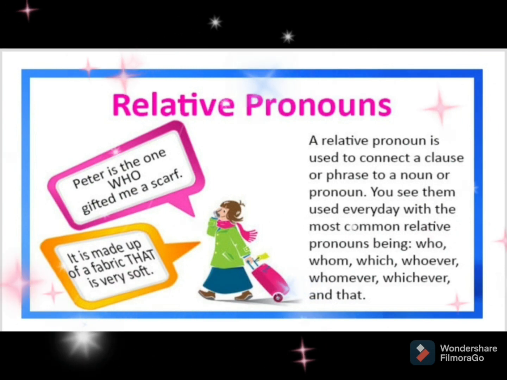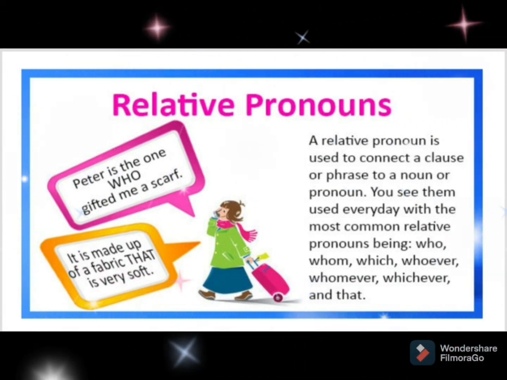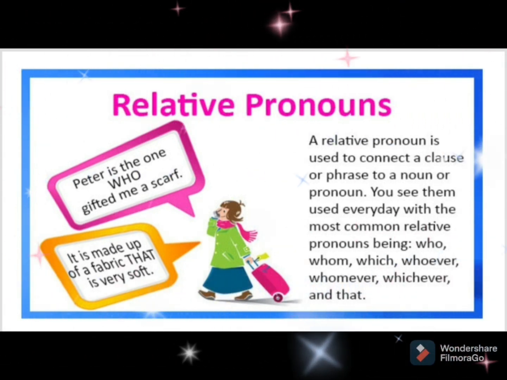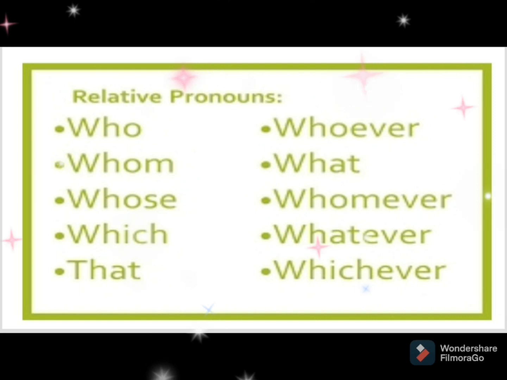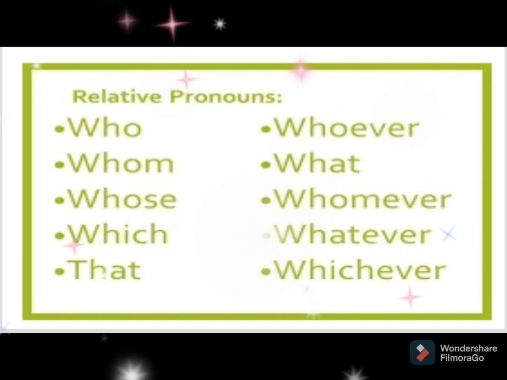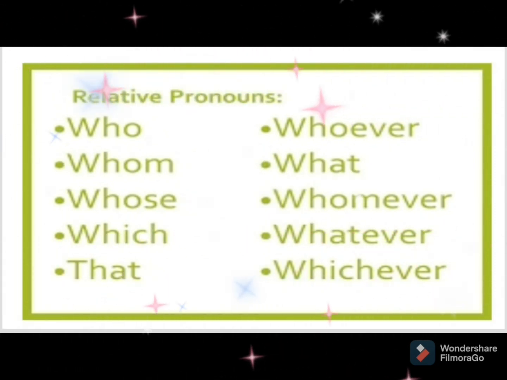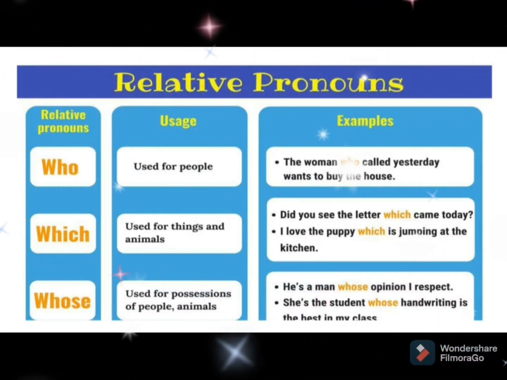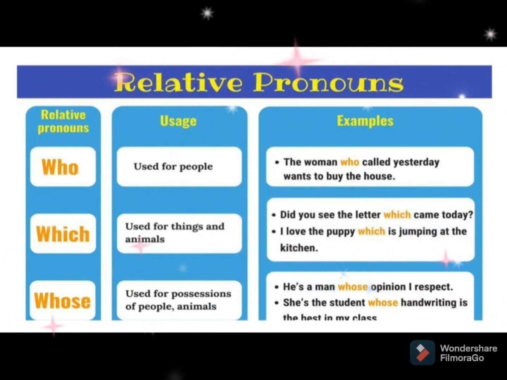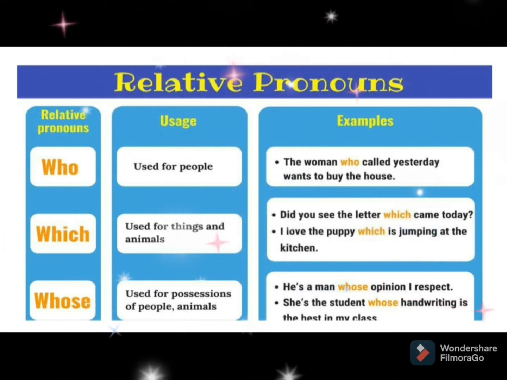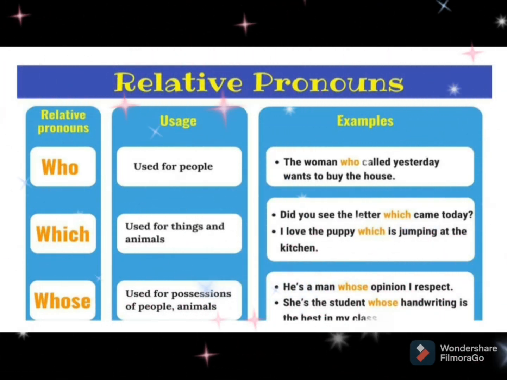The last kind of the pronouns is relative pronoun. The name itself suggests that these are the pronouns used to join two sentences. The examples are who, whom, whose, which, that. These are known as relative pronouns. They relate to a noun, hence they are known as relative pronouns. For example, the woman who called yesterday wants to buy the house. This is the bicycle which my brother gave me.